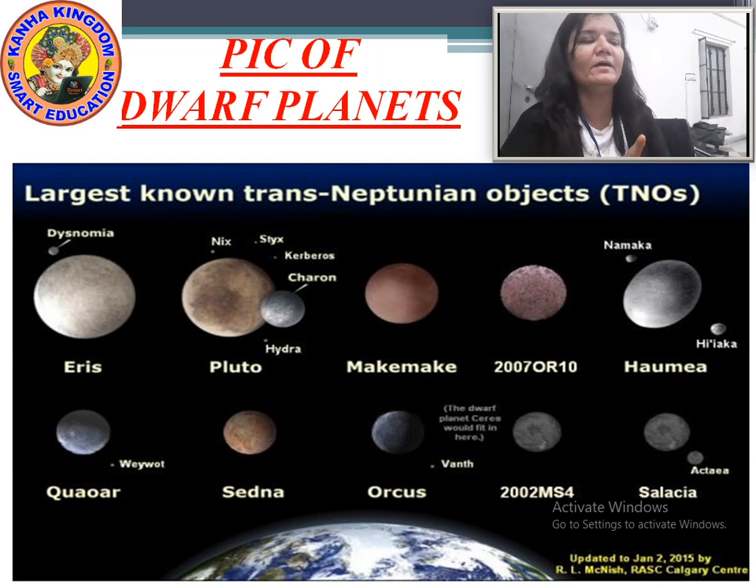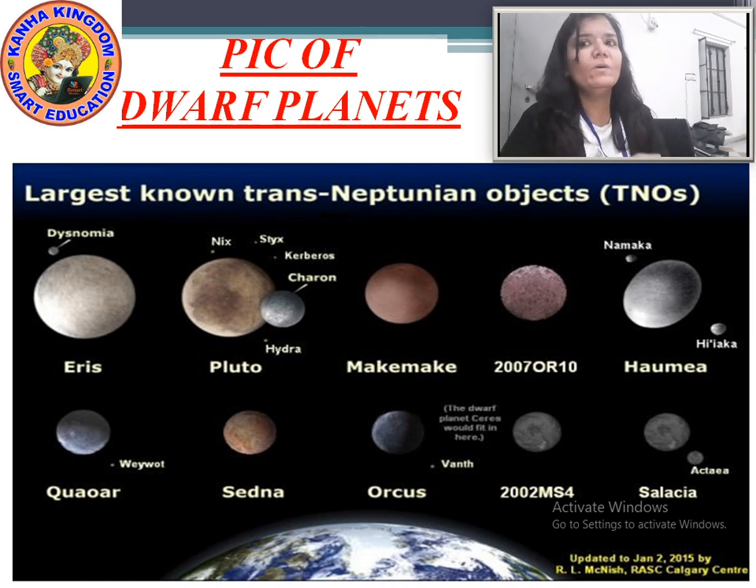But the 5 dwarf planets which we know are Eris, Pluto, Makemake, Haumea and Ceres. Okay, so these are the dwarf planets. By the picture you must have seen that they are the same as our planets, but they have not cleared other objects in the area which they orbit. That's why they are known as dwarf planets.